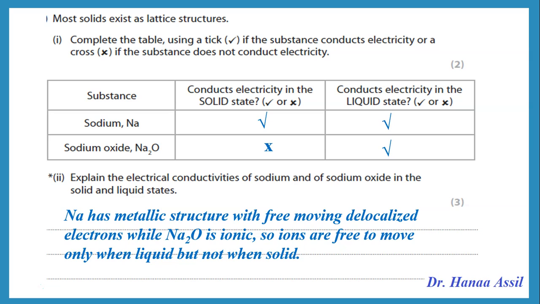Remember that any metal, like sodium, metallic structure, has free moving delocalized electrons, and that's why it can conduct electricity as a solid. Sodium oxide, or any ionic compound, as a solid, the ions are fixed in a 3-dimensional crystal lattice, but as a liquid, the ions are free to move. So ions are free to move only when liquid, but not when solid.